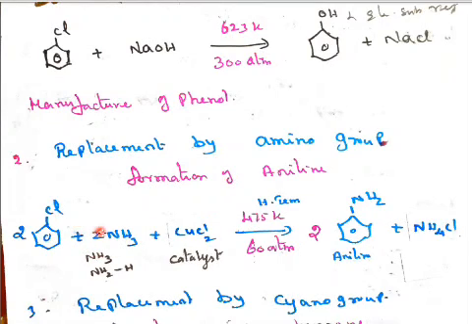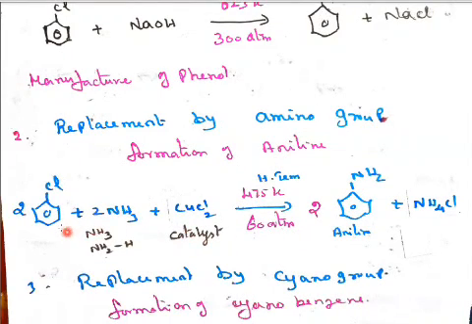So for replacement with the amino group, formation of aniline: chlorobenzene reacted with 2 ammonia, with cupric chloride as a catalyst, high temperature 475 Kelvin and 600 atmospheric pressure. We have chlorobenzene and 2 ammonia, NH3. The second ammonia is split into NH2 and H. So this H and NH3 form NH4, so it forms NH4Cl. It will go off as NH4Cl and this NH2 is substituted instead of chlorine. So it is called aniline.